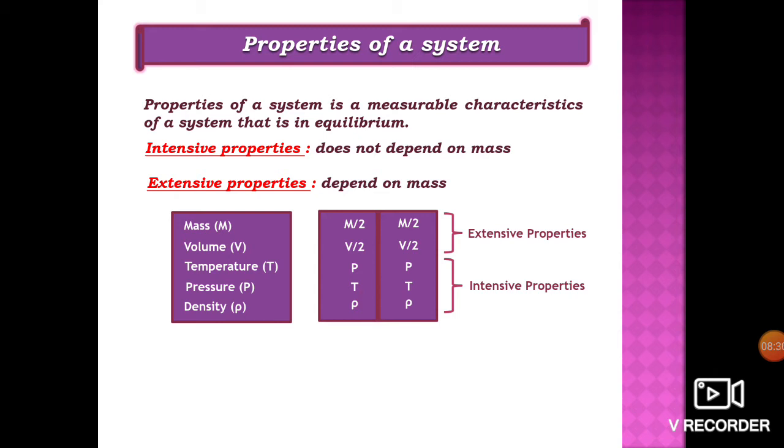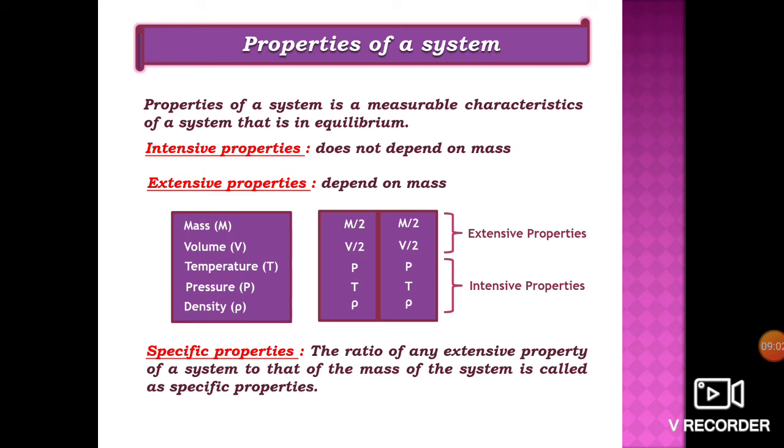Then we see that temperature, pressure and density remain constant because they are independent of the amount of mass. So they are intensive properties. While the properties which reduce on partitioning of the system, like mass and volume, are known as mass dependent properties or extensive properties.